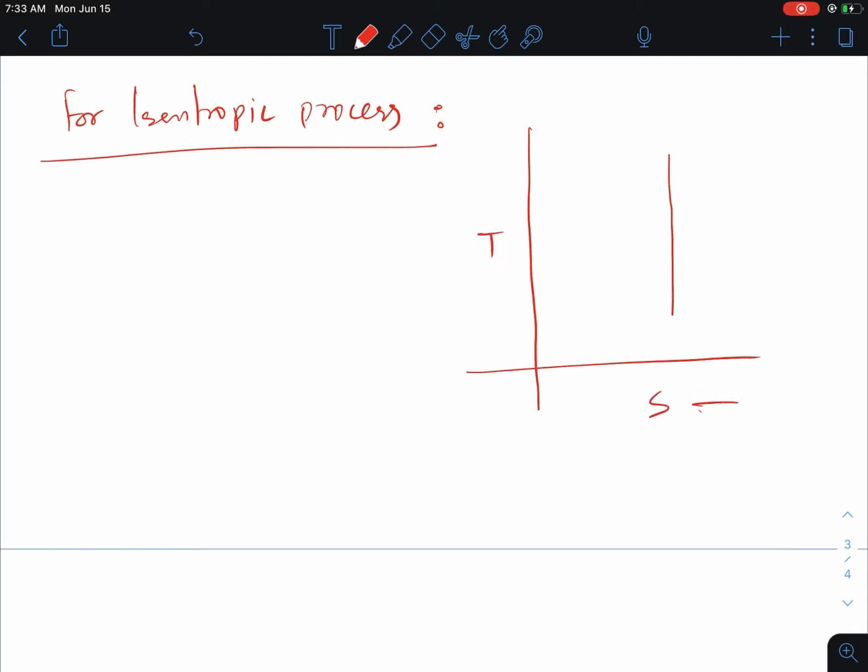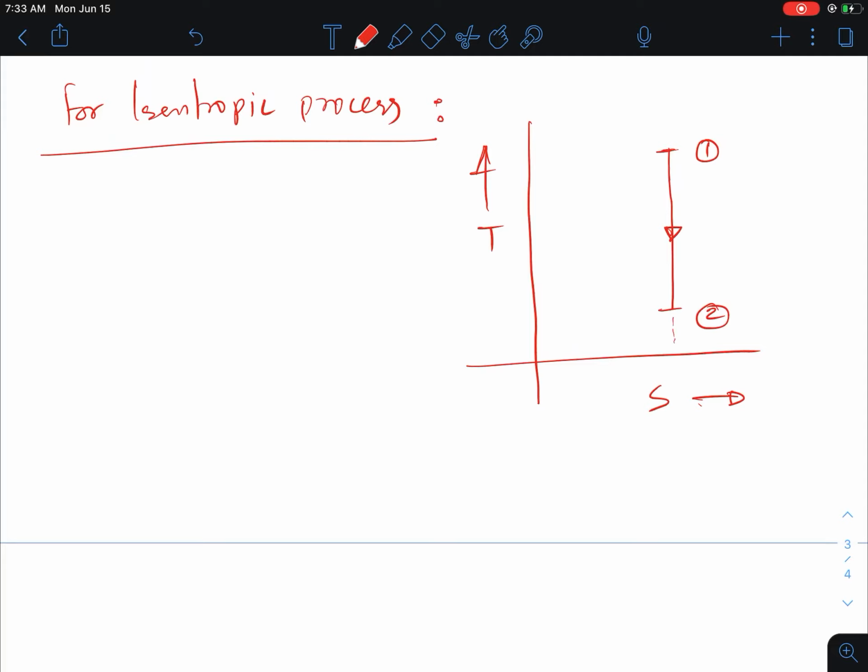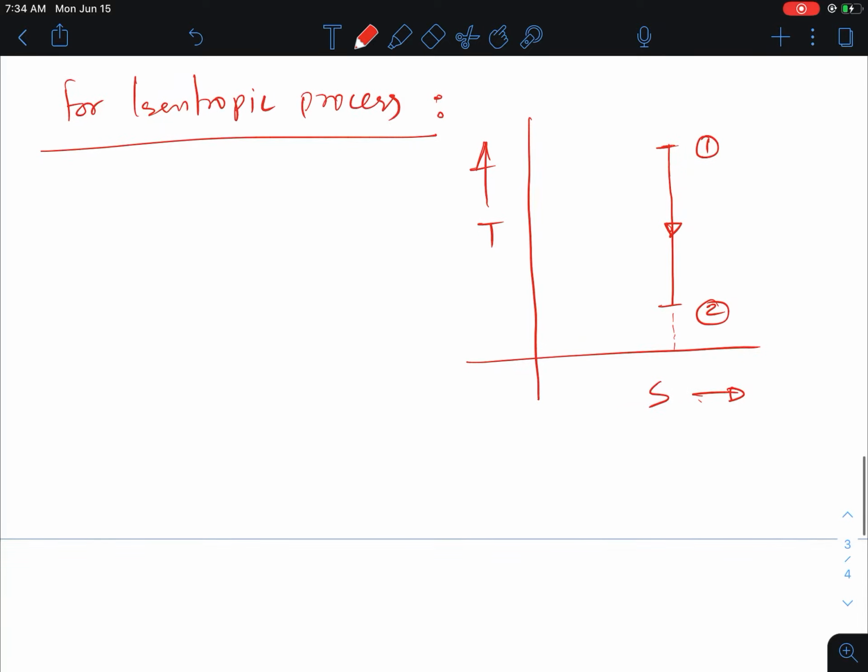If this is state 1 and this is state 2, or vice versa, it's just simply a vertical line. That means there is no entropy change. The entropy along this line, at 1 and at 2, is the same, right? So an isentropic process on a TS diagram is easily recognized by this vertical line.